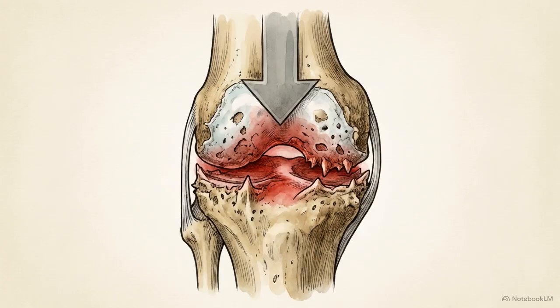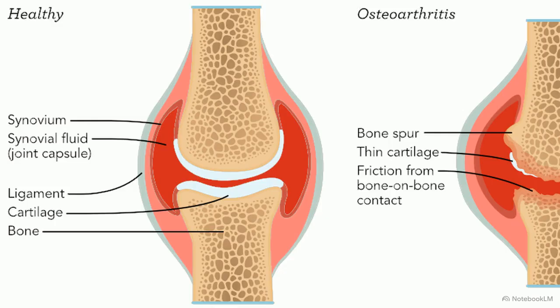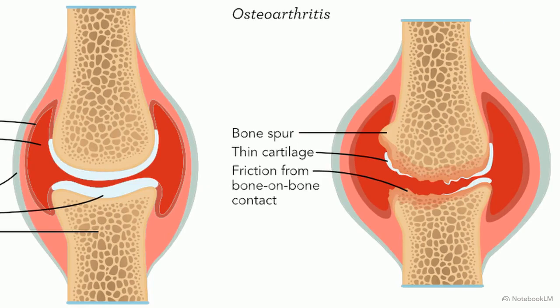Osteoarthritis represents a non-inflammatory mechanical failure. Over time, the articular cartilage within the joint degrades due to physical wear. Here, the image highlights the joint capsule. Healthy cartilage on the left provides a smooth buffer, while the osteoarthritis on the right shows thin cartilage and bone spurs. This mechanical damage causes asymmetrical pain that worsens with activity.